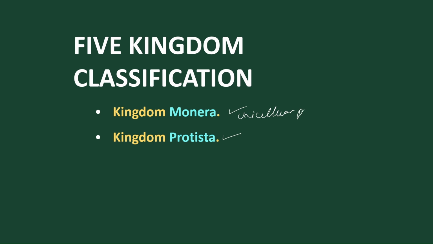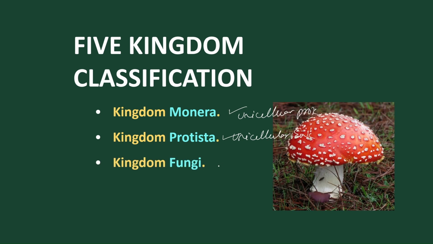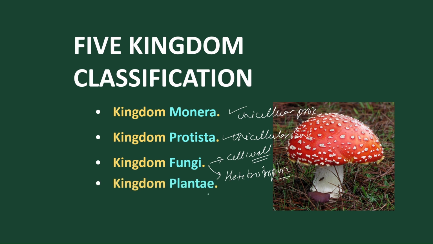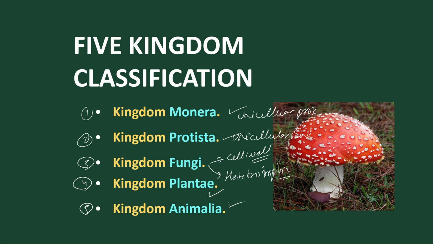So Monera must have unicellular prokaryotes, and Protista contains unicellular eukaryotes. Fungi is a separate kingdom which are non-chlorophyllous, but they do have a cell wall. Means they look like plants, and they are non-chlorophyllous, means heterotrophic. Heterotrophic means they behave as animals. They look like plants but behave like animals. And as usual, we have the plant kingdom and the animal kingdom. So in total, we have 5 kingdoms according to R.H. Whittaker.